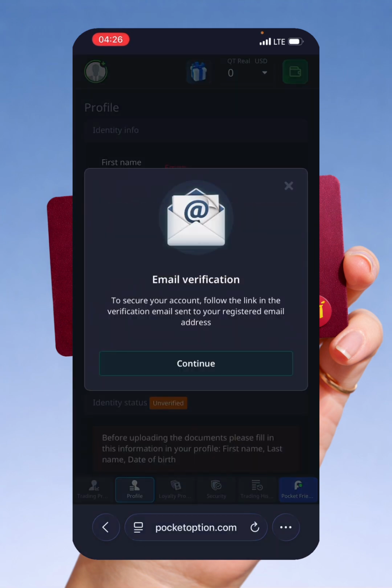All right, so first of all, you have to make sure that your email is verified. So you want to go to your email address and check it. When you get to your email address, you are going to receive a message from Pack Adoption, and then you just go ahead to verify it. So let's do that.